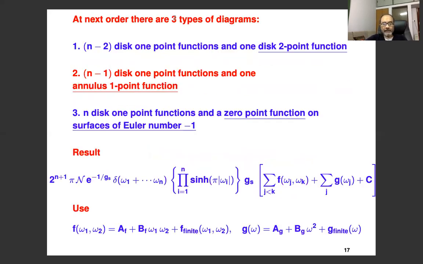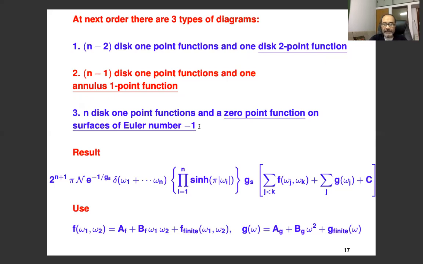So at the next order, there are three kinds of diagrams. One is n minus 2 disk 1-point functions and one disk 2-point function. Then you have n minus 1 disk 1-point functions and one annulus 1-point function. And then finally n disk 1-point functions and a 0-point function on a surface of Euler number -1.